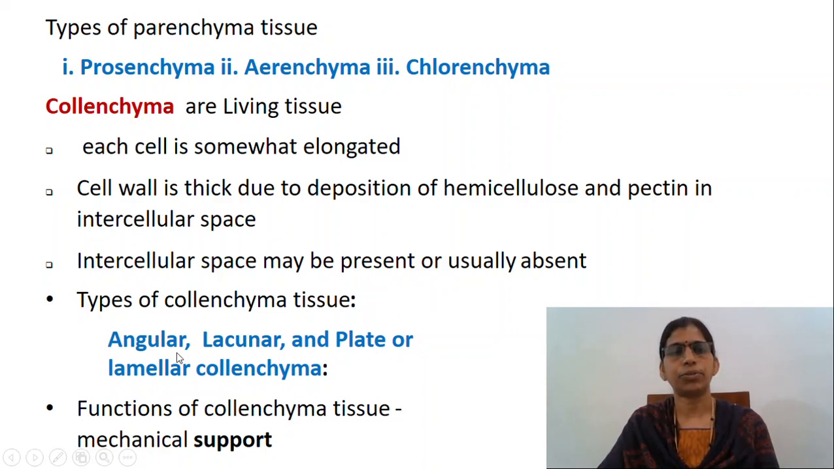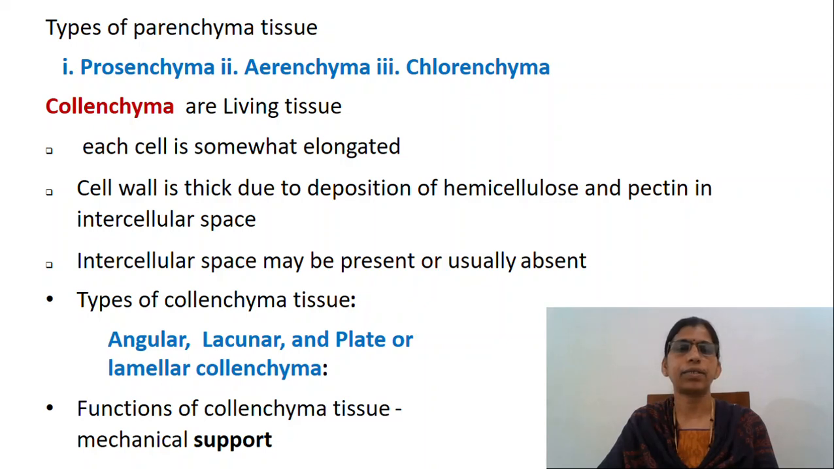Types of collenchyma tissues are: angular collenchyma, that have thick cell wall at the corners of the cell without intercellular spaces. Lacunar collenchyma have thick wall at the border of the cell and have intercellular spaces. Plate or lamellar collenchyma are thick wall at the tangential walls and without intercellular spaces. Some of the functions of collenchyma tissue is: it is the living mechanical tissue and it provides support, as it contains chloroplast, carry out photosynthesis in certain cases.